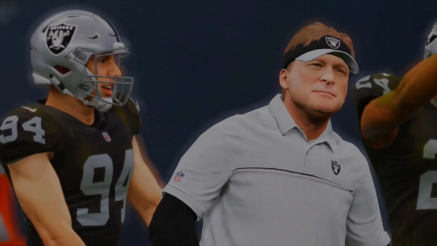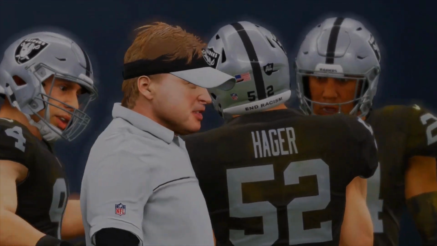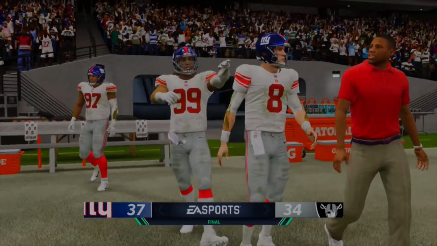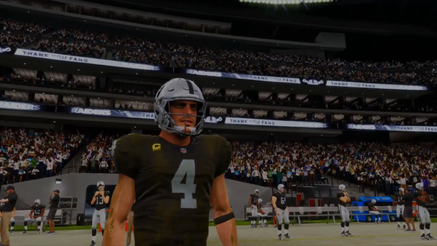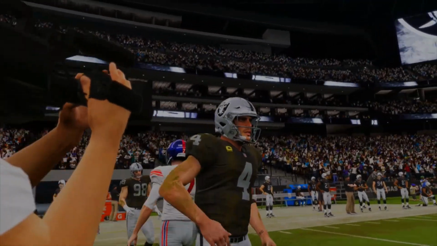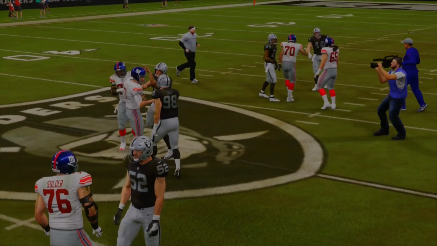I want to take a look at the scoreboard real quick so you can see what the comeback was like. I believe it was like 20 points. So 37-34 was the final score. I'm just waiting for the complete scoreboard to pop up. But yeah, the Giants wasted 2 minutes of the clock, just running it with Saquon Barkley the entire time, able to kick that field goal in.